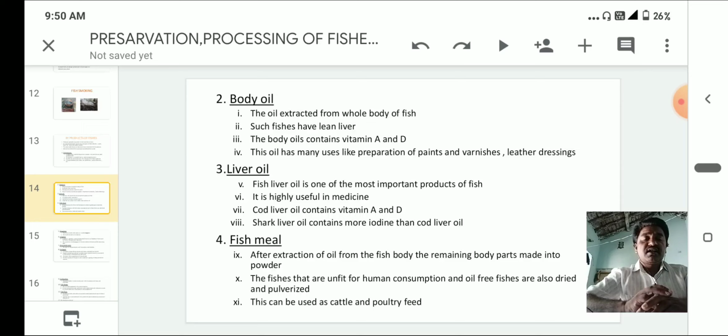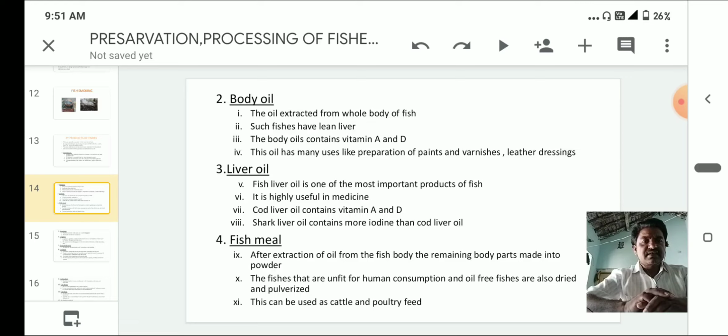Okay. So next one, liver oil. Fish liver oil is one of the most important products of fish. It is highly useful in medicine. Cod liver oil contains more vitamin A, and shark liver oil contains more vitamin D. These are the fat soluble vitamins.